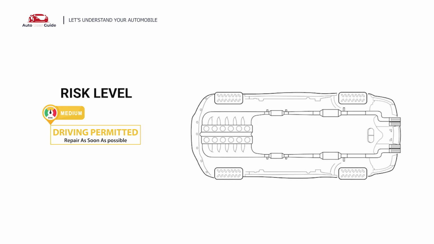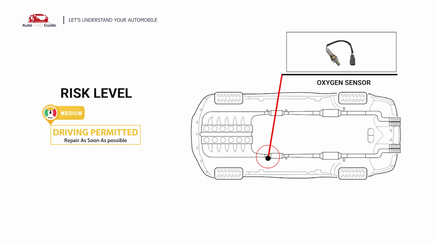This engine code indicates that the PCM or ECM is not responding as quickly as it should when the engine switches from a lean to a rich air-fuel mixture. Under this circumstance, short-distance driving is permitted, but your vehicle should be repaired as soon as possible.